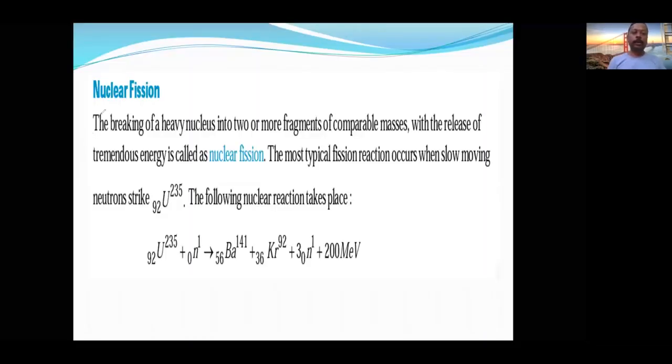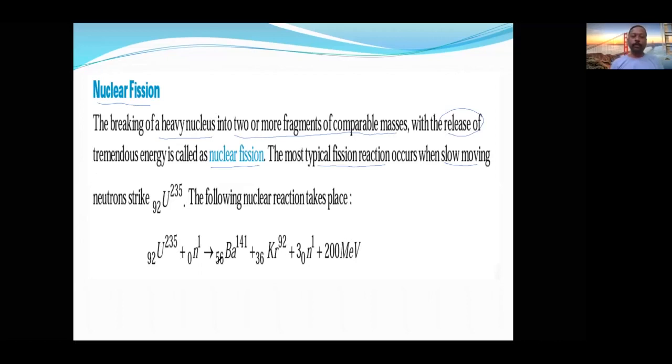Detailed explanation about nuclear fission. The breaking of a heavy nucleus into two or more fragments of comparable masses with release, this is most important, with release of tremendous energy is called nuclear fission. What is it called? Nuclear fission. The most typical fission reaction occurs when a slow moving neutron strikes 92 uranium 235.